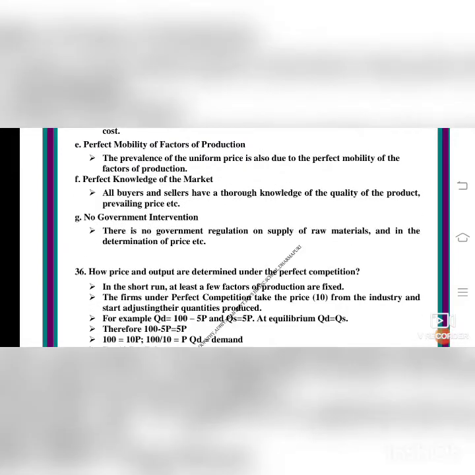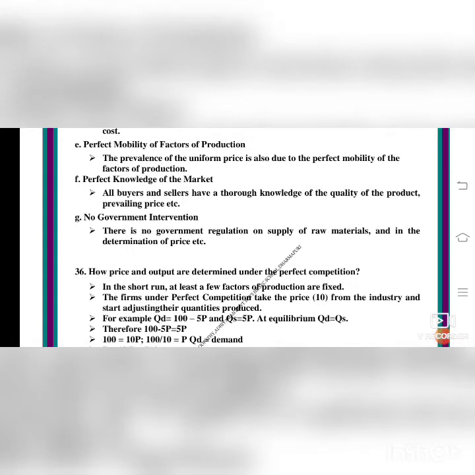No government intervention. In buying and selling in the market, no government intervention. Already, the producer would have paid the government the taxes, GST, all these will be paid, isn't it? So, when the buying and selling is going on, there is no intervention of the government in supply of raw materials and in the determination of price. Nothing the government will interfere. Only the buying and selling will be done by the producer, the seller and the buyer. We are the buyers, isn't it?